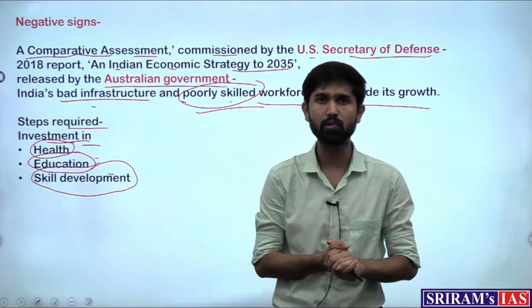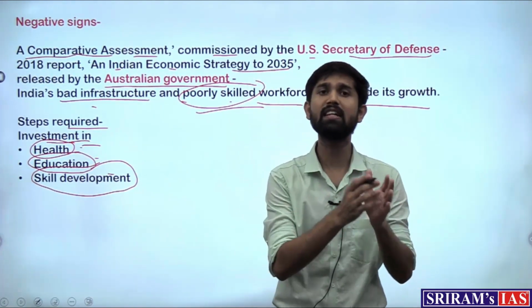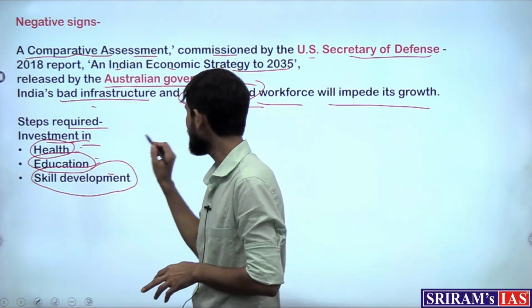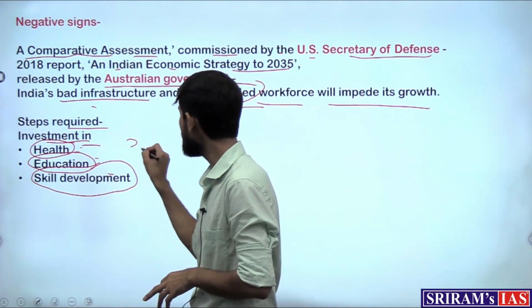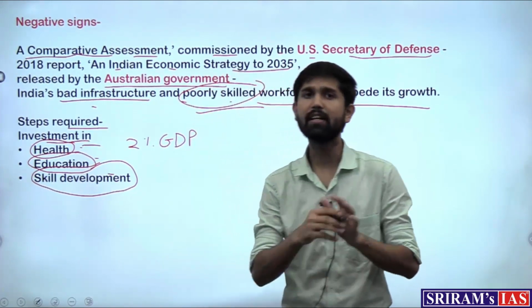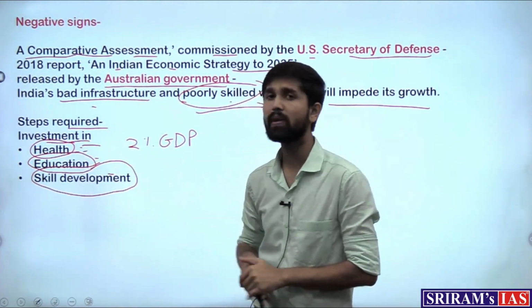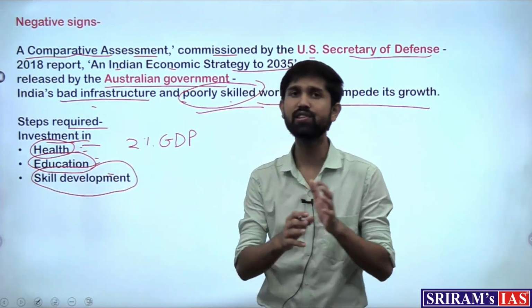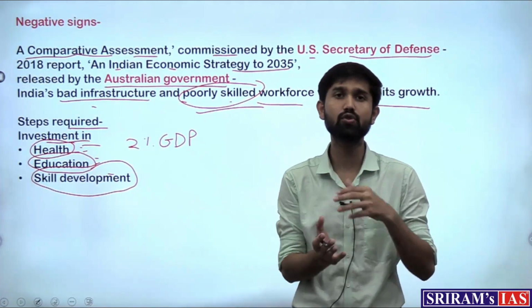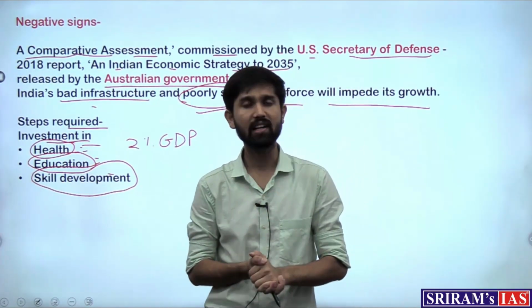It's not just about the government. The government currently invests less than, I think, 2% of the GDP in health, which is very less when it comes to investing in the health of the residents of the country. So this needs to be increased, and even in education the investment as a percentage of GDP is less than 2%, which is way less for a large country such as India.